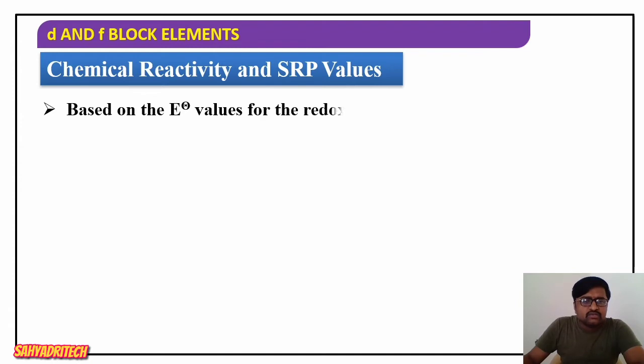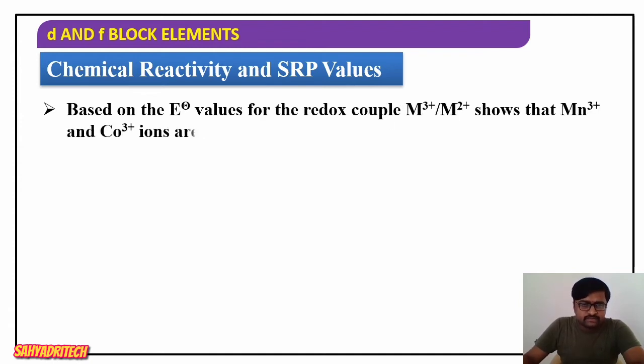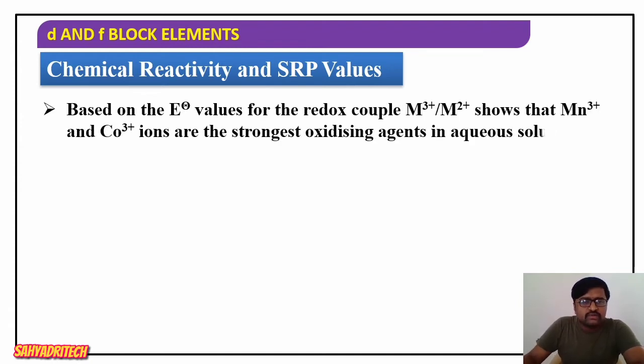Next, based on the E naught values of the redox couple, what is the couple we are specifying now? M3 plus to M2 plus. It shows that manganese 3 plus and cobalt 3 plus act as what?